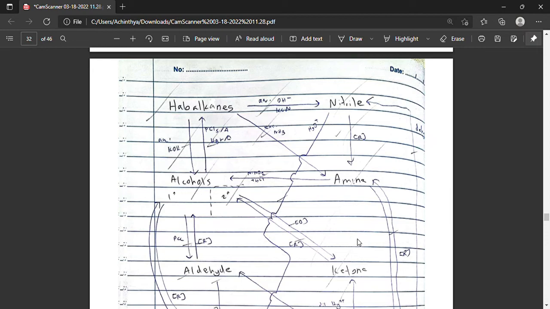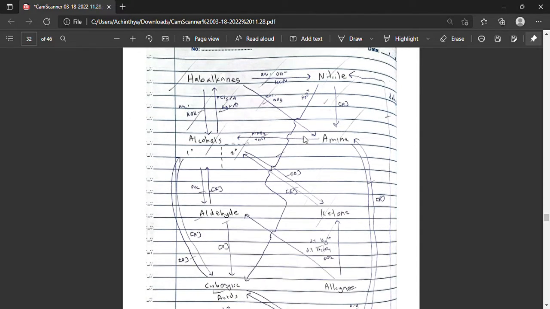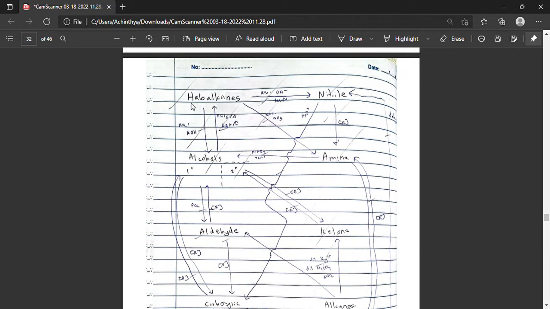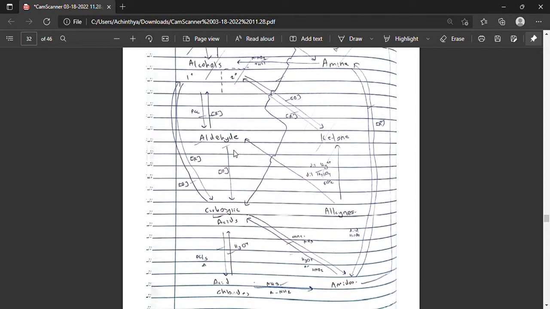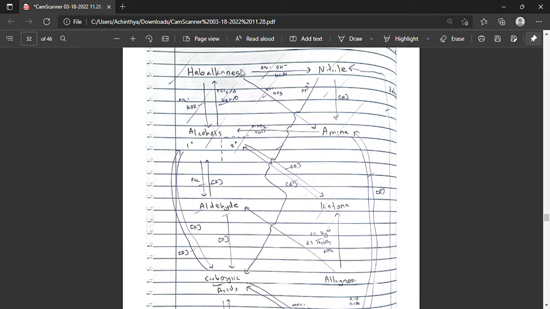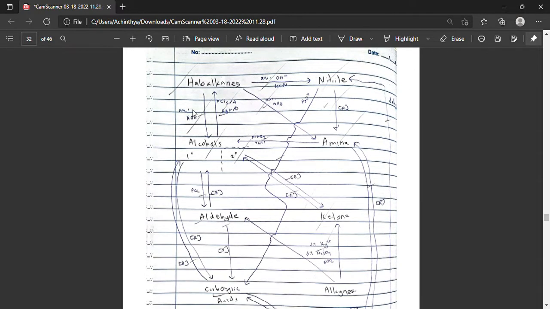Let me introduce you to a summary that I have made out of 3 years of experience of doing organic conversions. Basically, I just wanted to find out how to convert anything into anything, and I did conversions and mapped pathways and followed trends and everything, and this is what I made.